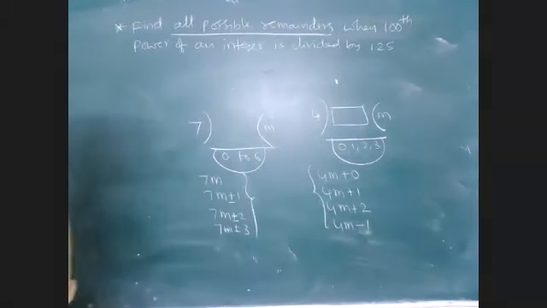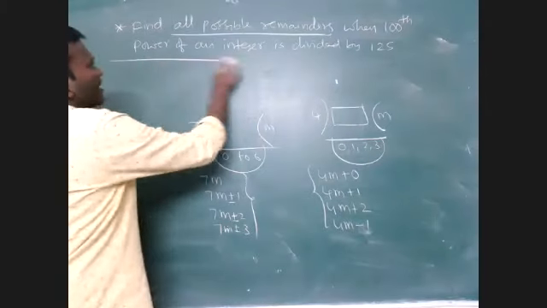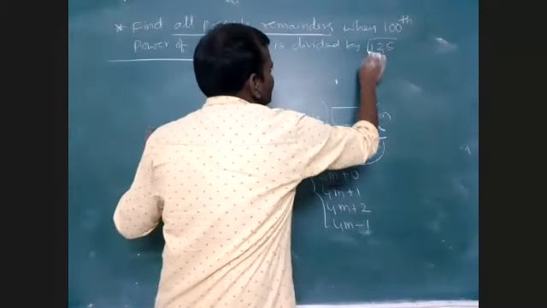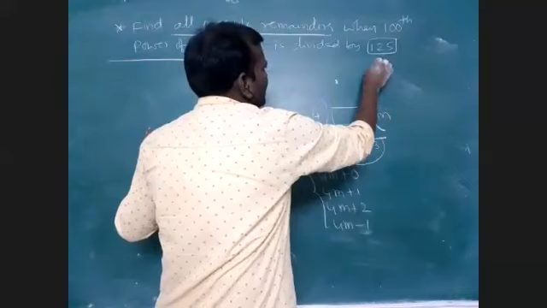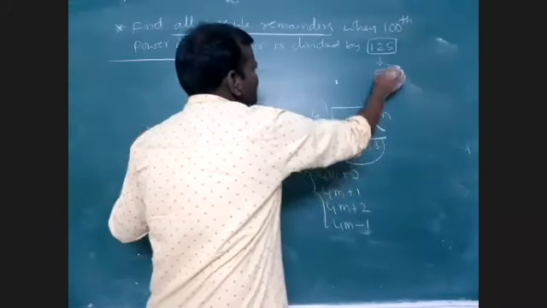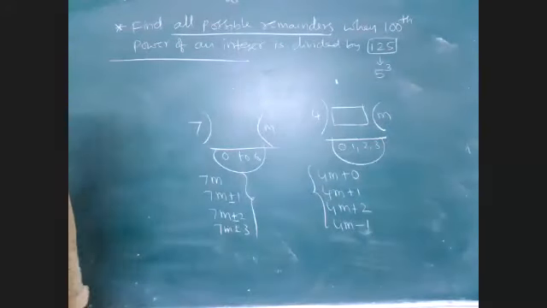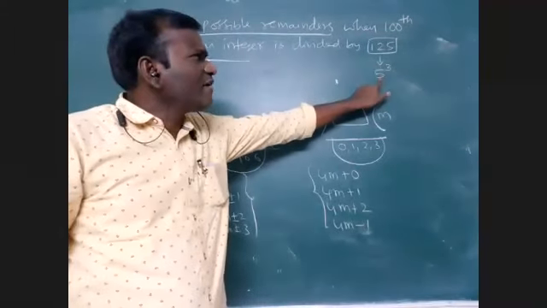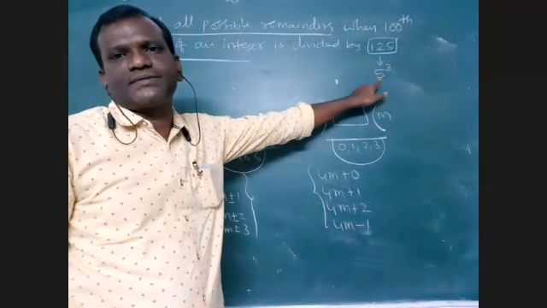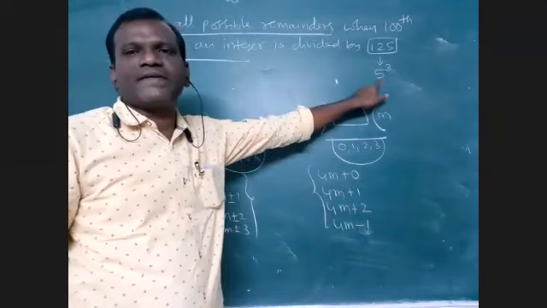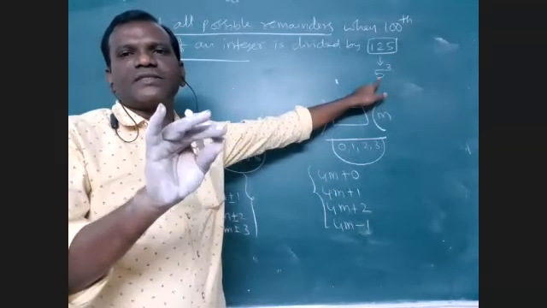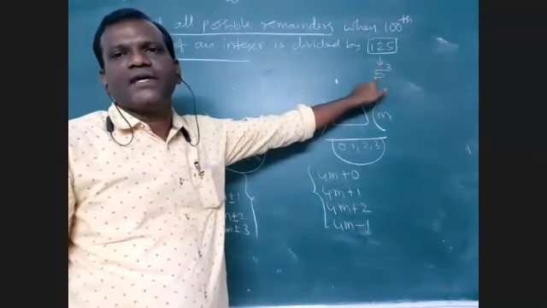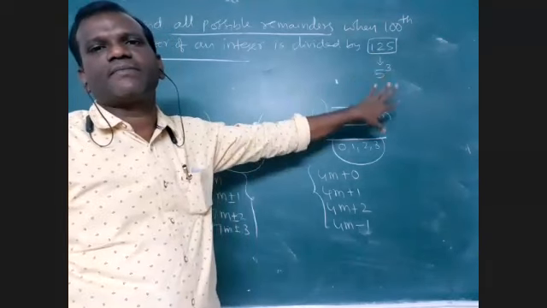Here it is 125, and 125 is nothing but 5 cubed. So if I use the forms for 5, that means when divided by 5 the remainder may be 0, 1, 2, 3, 4. That means 5m plus or minus 1, 5m plus or minus 2.